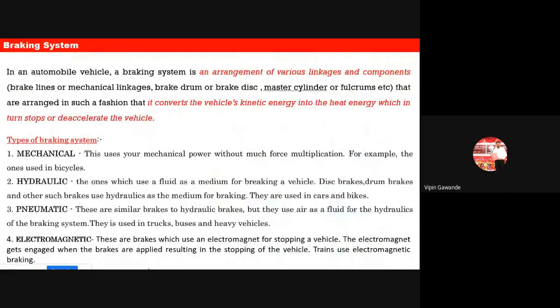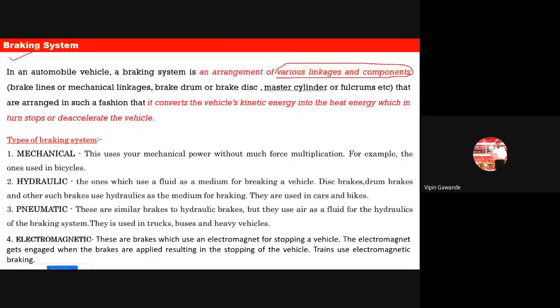Okay, now the next topic is what? That is the braking system. Now you know, that is the most important part of our vehicle system. Now why do we require this braking system? So here also we are using some linkages, a combination of linkages and components. We will see afterwards. So for what purpose are we using the braking system? Braking system is used to stop the vehicle, and when we stop our vehicle, what will happen?